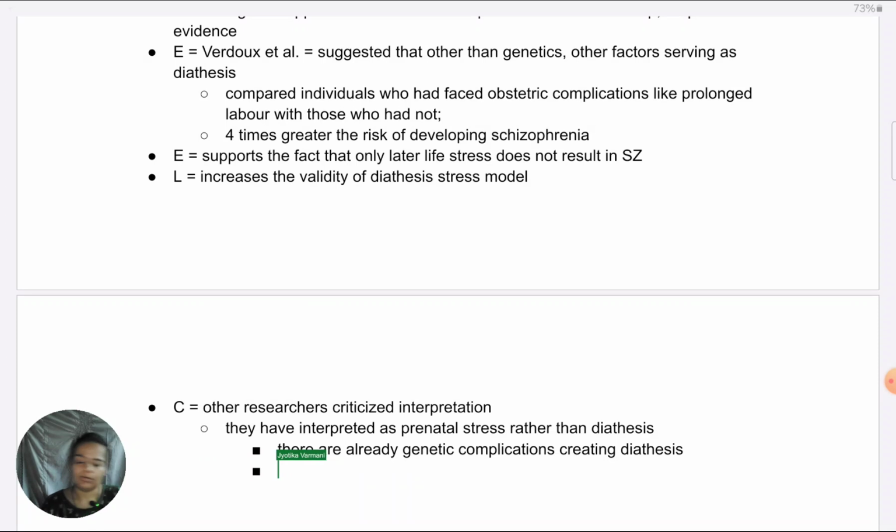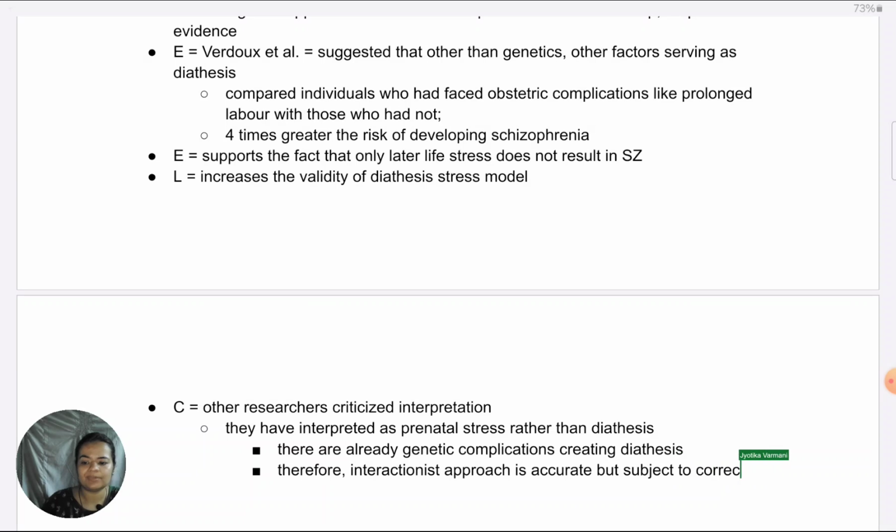So there are already genetic complications which are creating the diathesis. Therefore, the interactionist perspective, to link back, is accurate. But its accuracy is subject to correct interpretation of what is the diathesis and what is stress, or you can say, a correct distinction between the two.